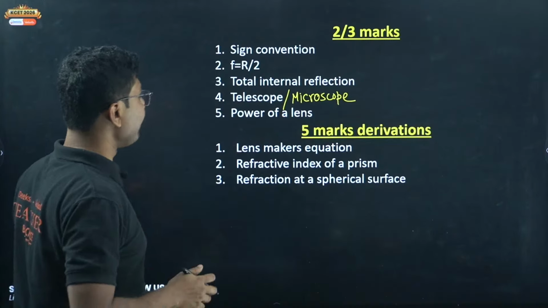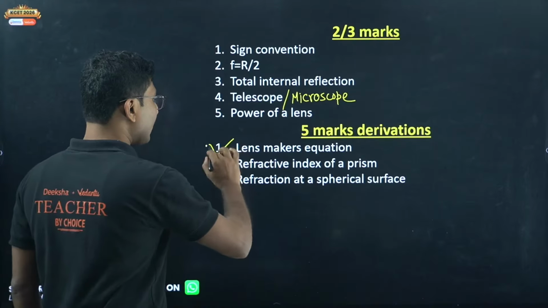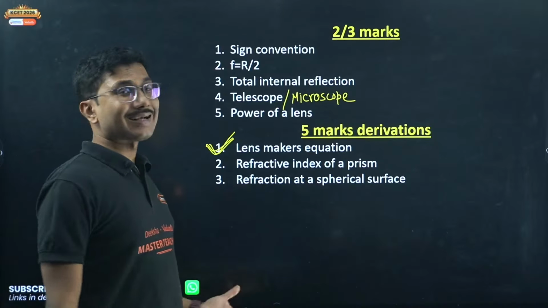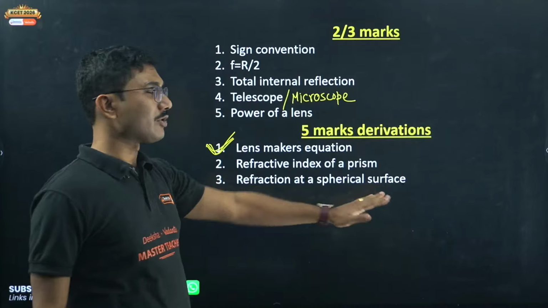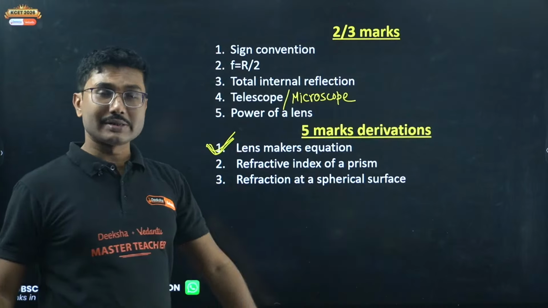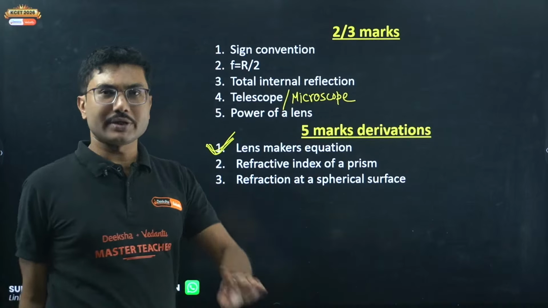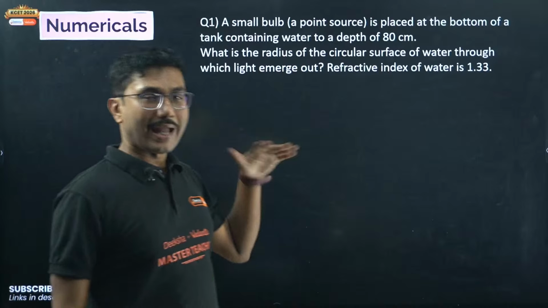Okay, now in the derivation sections, if you are practicing derivation from this chapter, this one is must. If you are skipping this, very good. If you are practicing, this one is must, lens maker's equation. And refractive index of a prism, refraction through a spherical surface if you want to practice more. Otherwise, lens maker's equation is must if you are practicing derivation, and in my opinion, you can skip this chapter in terms of derivation.